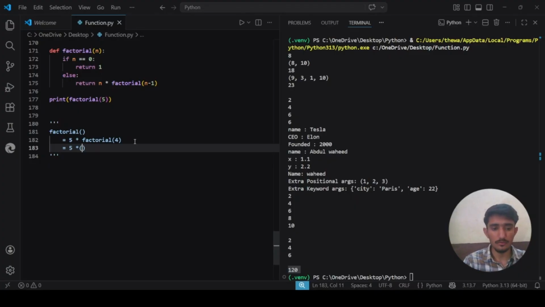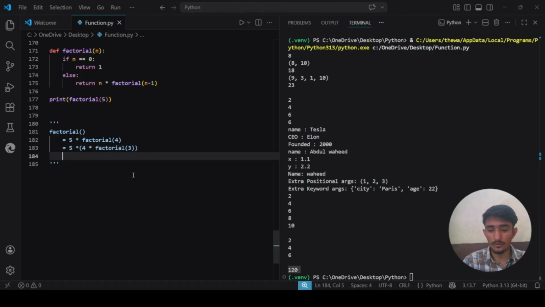Inside factorial 4, it will come back here and say: is n 0? No, it is not. So it will run this else block, which is n into factorial n minus 1. So now n becomes 4. 4 into factorial n minus 1. Now n is 4, n minus 1 is 3. Okay, so we will write 3 here.